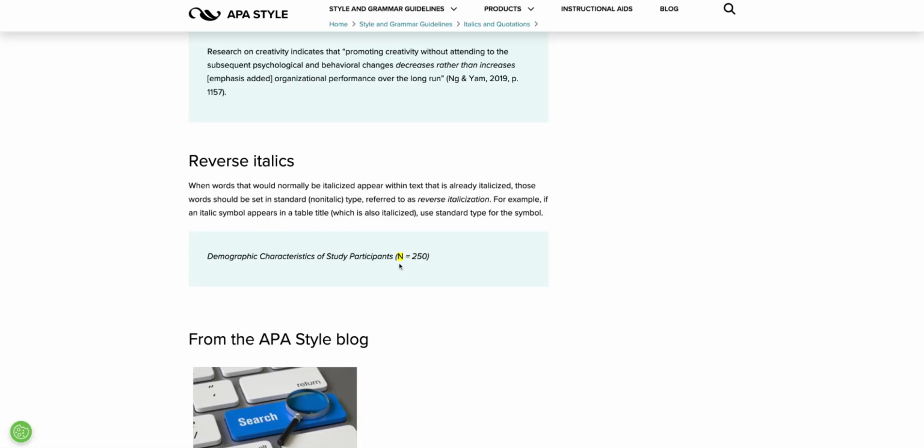We also should italicize "n" as it is used in statistical measures. However, we're going to not italicize it because the title of this table is italicized. And so when we reverse that rule, that's called reverse italics.